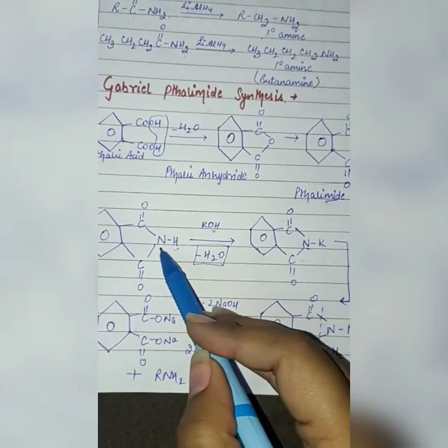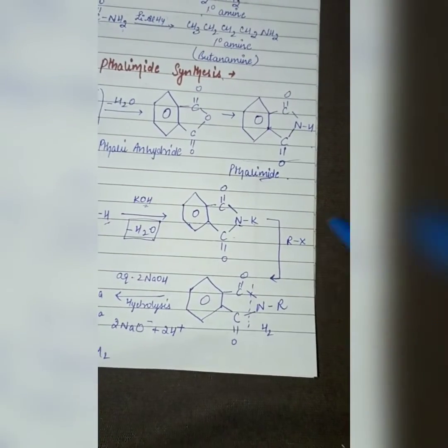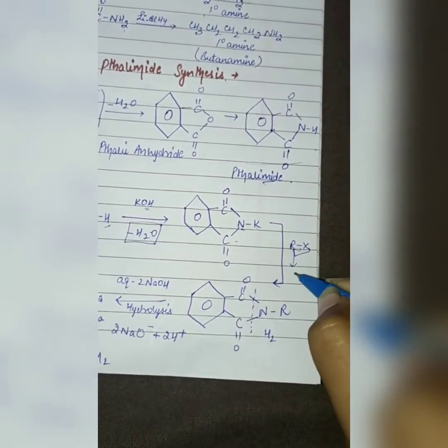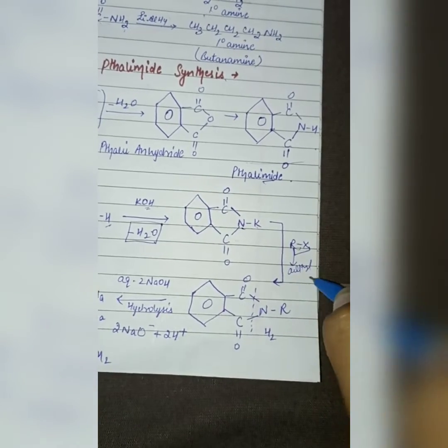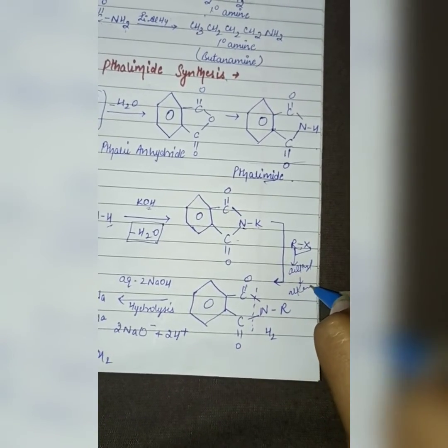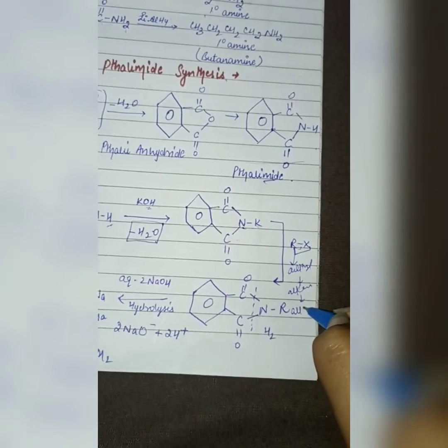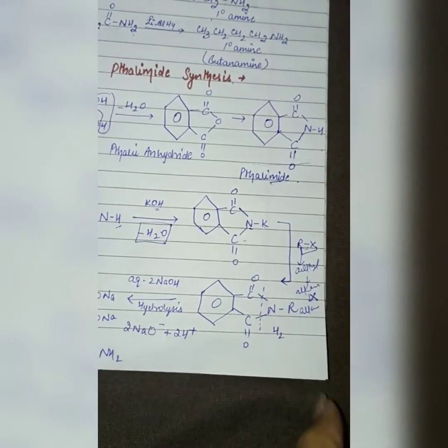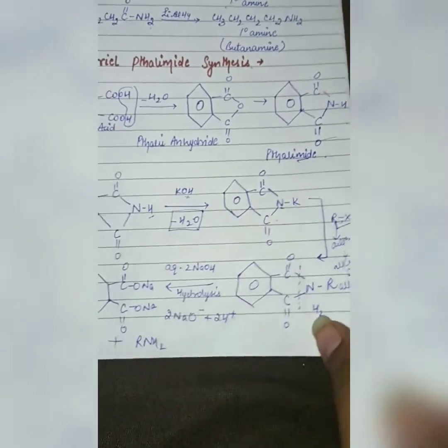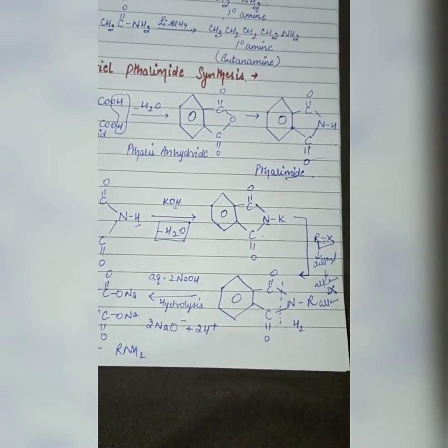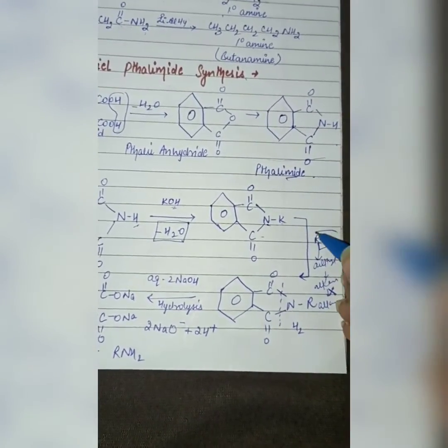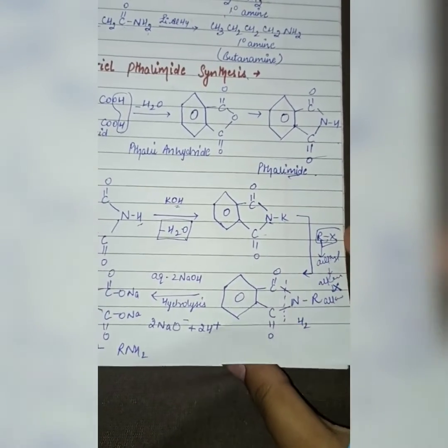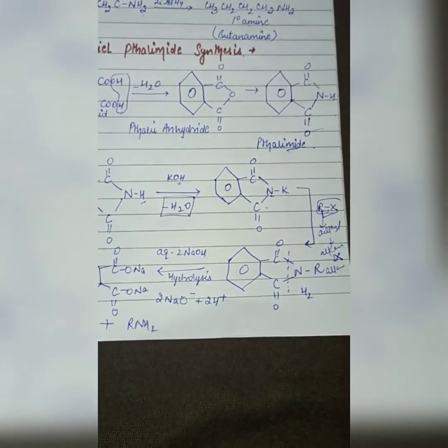K goes with the nitrogen, and when we add the alkyl halide, here alkyl means you only have to add the alkane part, not the alkene part. I will tell you further why only alkane reacts with the halide in this reaction, because we have to see it further.